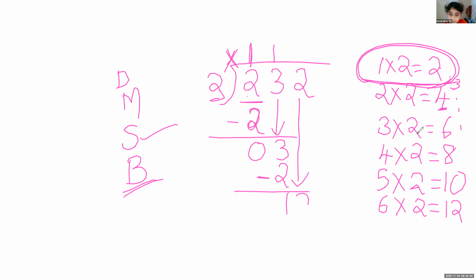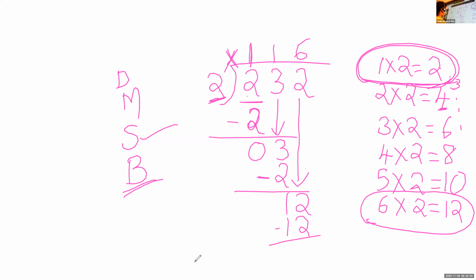Now look in the multiplication table. Where is 12? 6 2s are 12. So I will circle this one. I know the divisor is here. 2 multiplied by 6. 6 2s are 12. Now subtract. You will get 0.